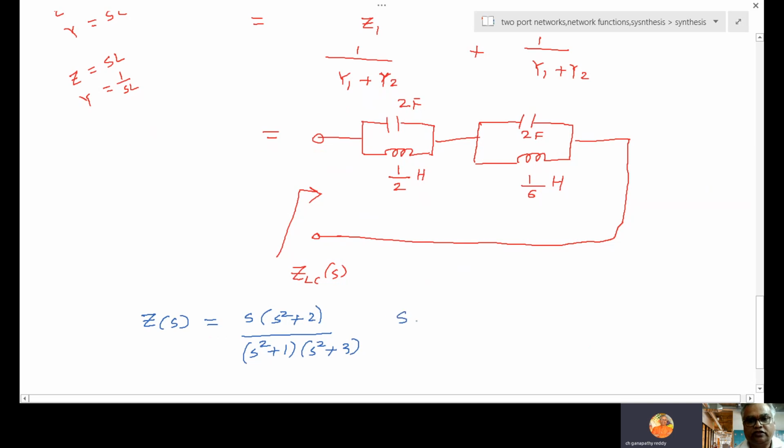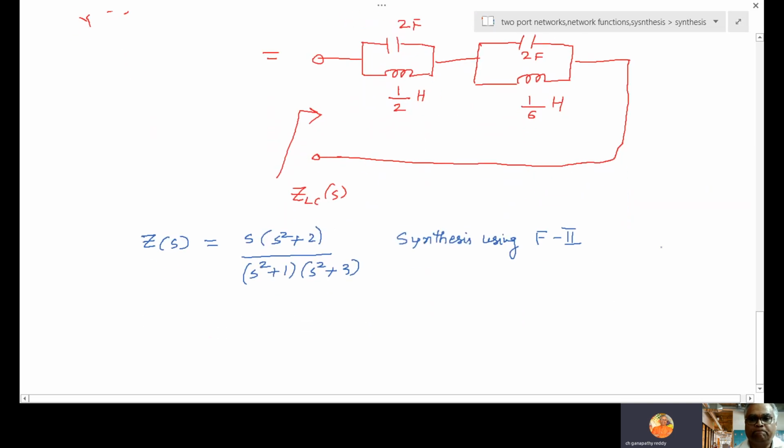Synthesize using Foster form 2. Because he is asking Foster form 2, the immediate step is: change into Y of S. So how is Y of S?